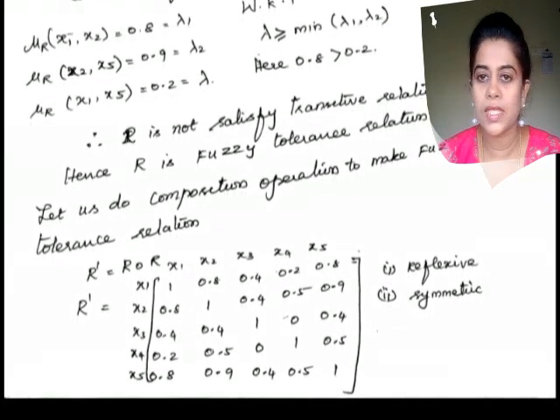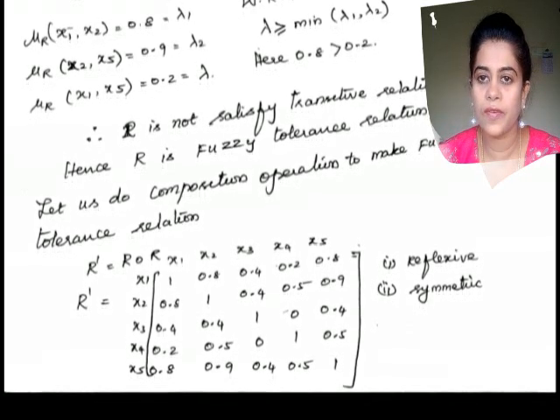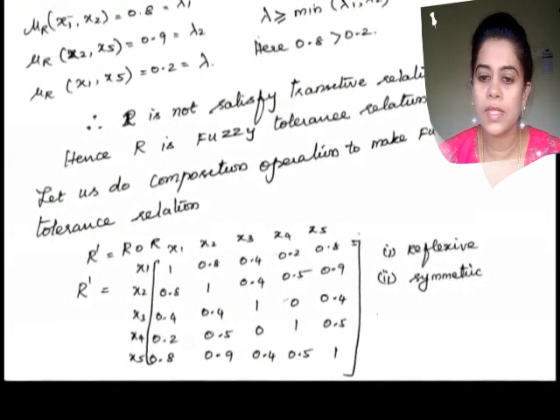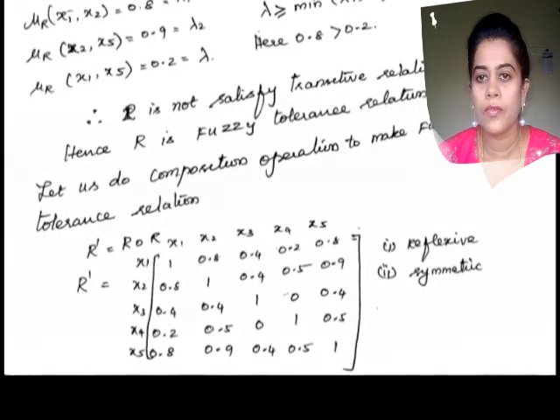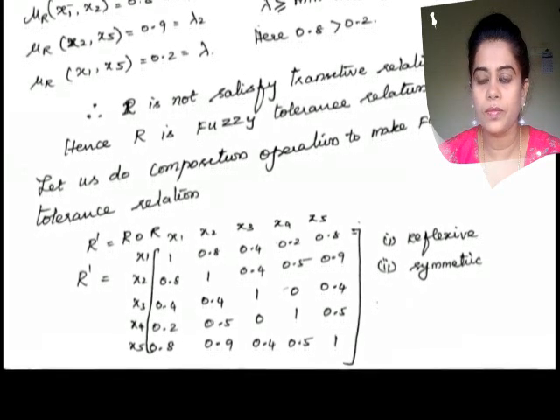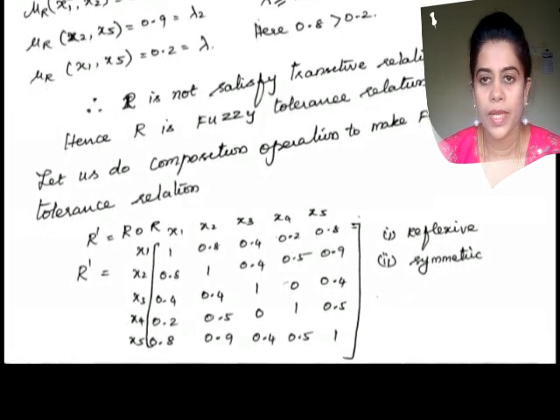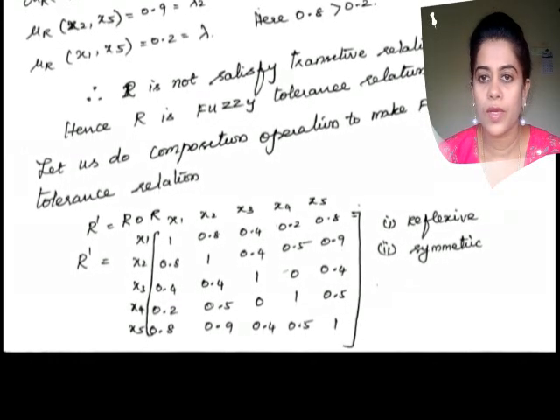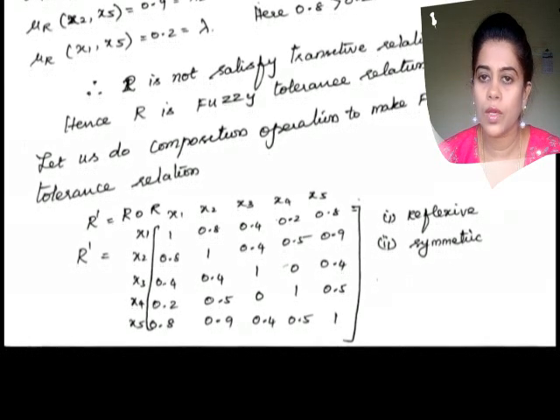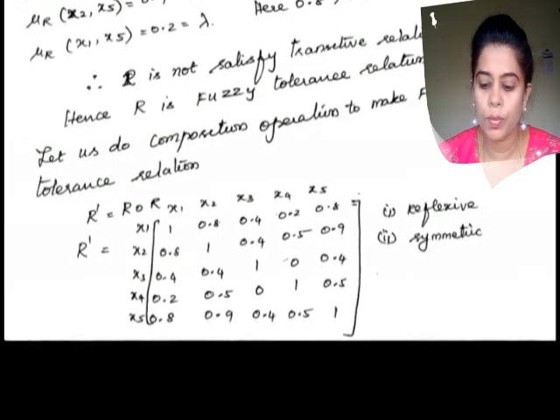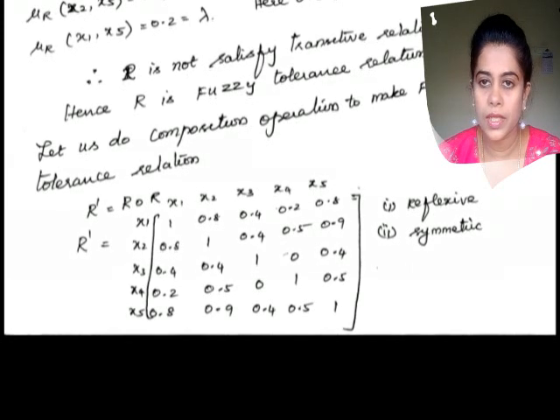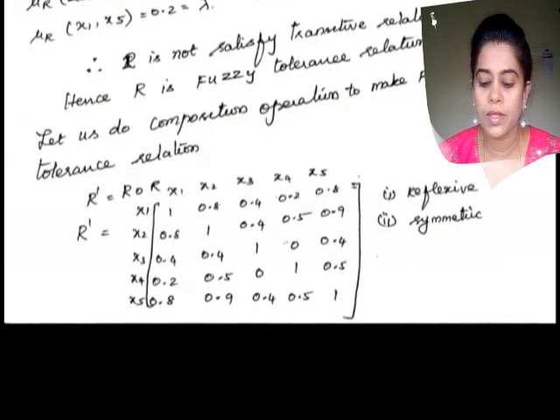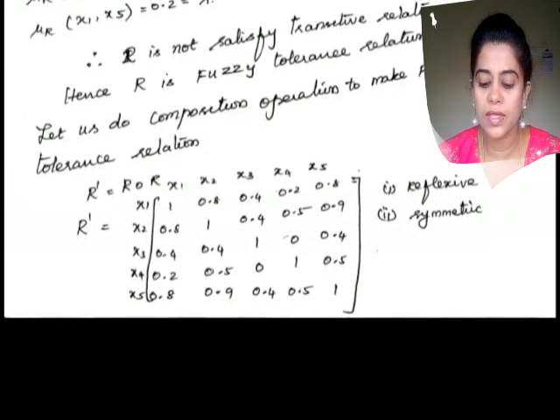Therefore, it satisfies only the reflexive and symmetric properties. So I can say R is a fuzzy tolerance relation. But I can make it a fuzzy equivalence relation. For that, I have to do the composition operation. Let us do the composition operations. For this, R dash is equal to R composite R, and I am getting R dash. Let me explain how you get this R dash first.